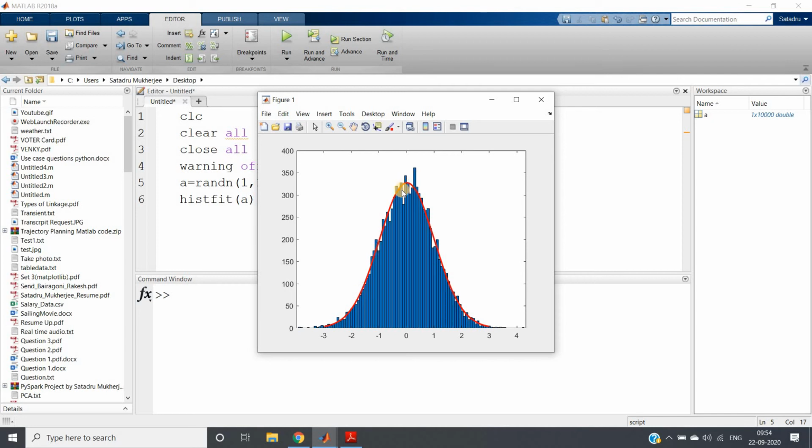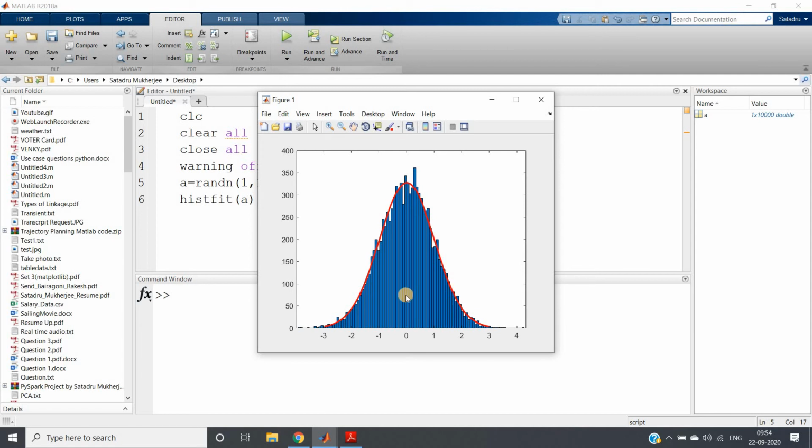Here in Gaussian distribution, as it is symmetric, in the left hand side lower values will go, in the right hand side higher values will go, and in the middle part the maximum value is appearing. So basically this is the middle one. So this is the median, this is the mode, because the maximum number of occurrences of the data is appearing here, right? And this is the mean, because Gaussian distribution is always centered around the mean. Here the mean is 0.